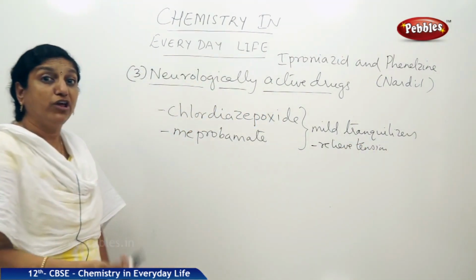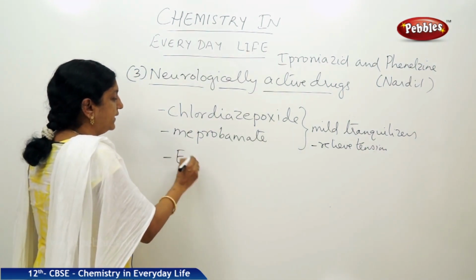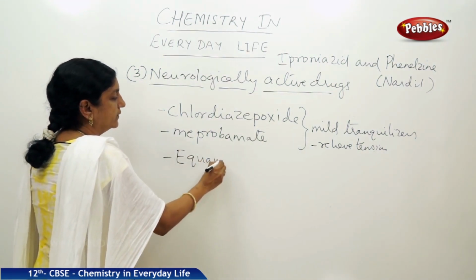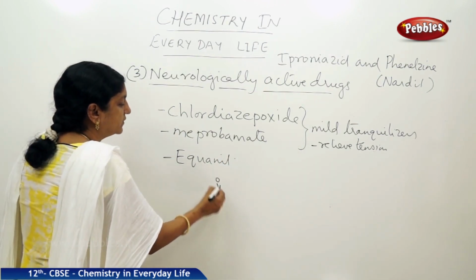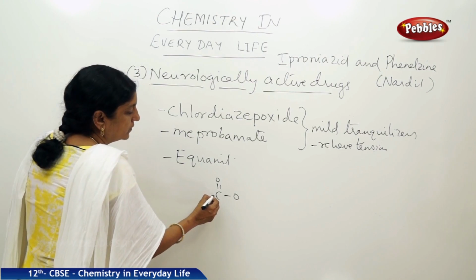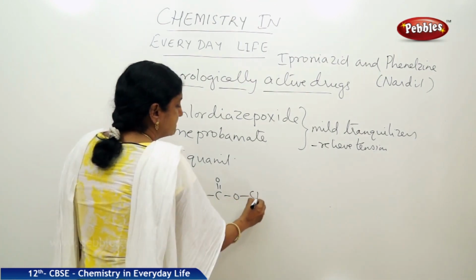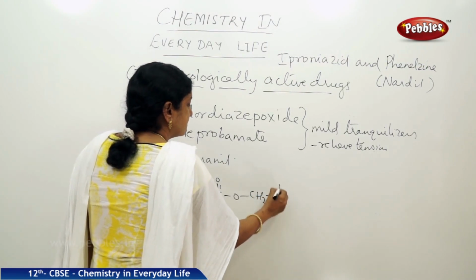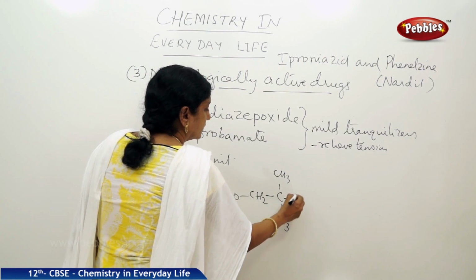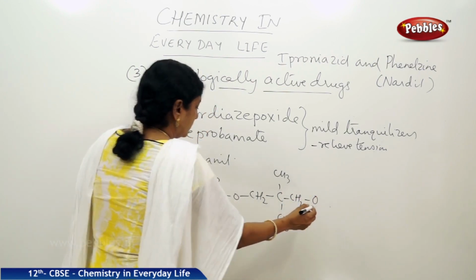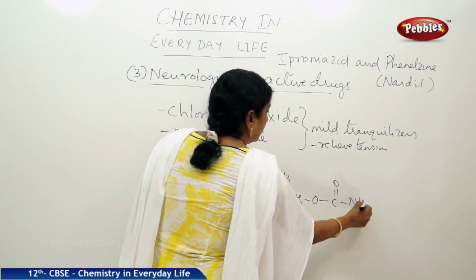Now, a very frequently used tranquilizer is Equanil. It has a symmetrical structure like this, with NH2.